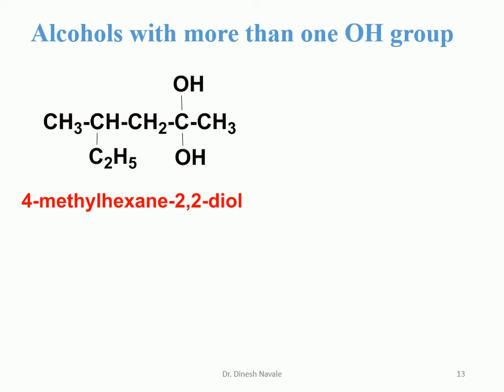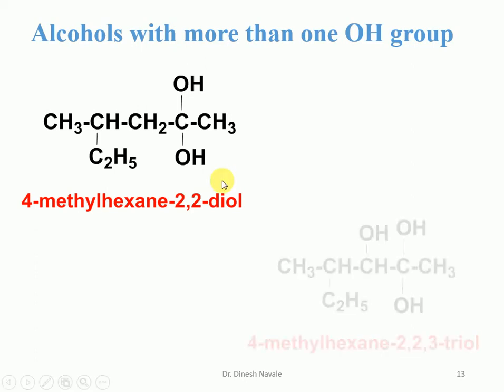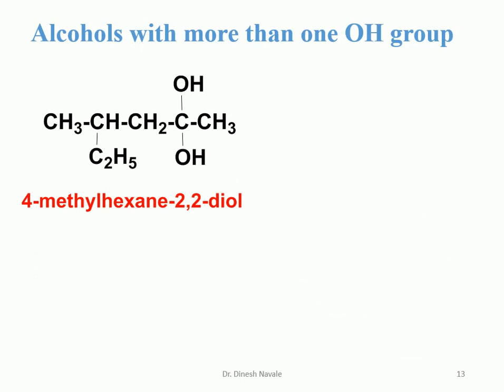Now the next compound. There are also 2 OH groups. So we have to start the numbering in such a way that the longest possible carbon chain is chosen, along with the lowest number given to the functional group. So we start with carbon number 1 from the right hand side. So it is 1, 2, 3, 4, 5, 6.